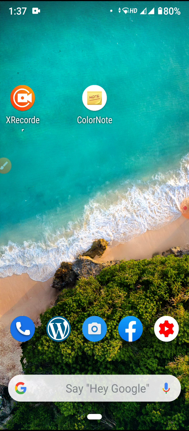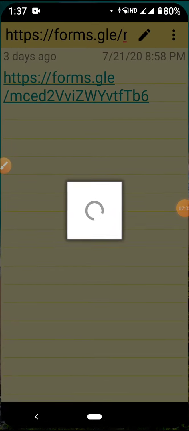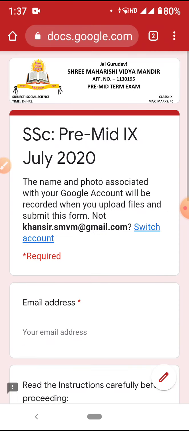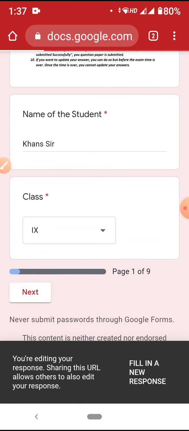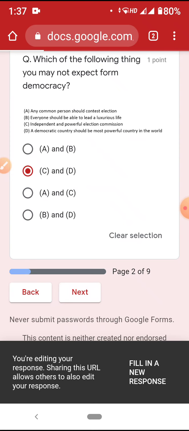Now meanwhile I am writing my answers on the paper, because the questions I have already copied. Now I am writing my answers, and suppose my answer writing is done. Now I need to upload. Again I will go to the form. Oh, not here, I'll go to the link here. Now I am ready with my answers. So again here, edit my response. My email address, my name, my class is already written. I have written my long answers on a sheet of paper now.